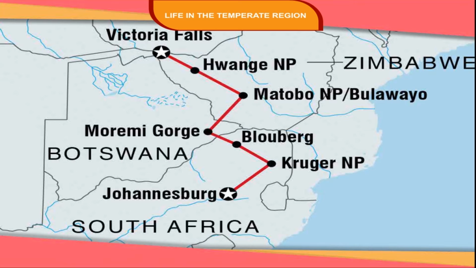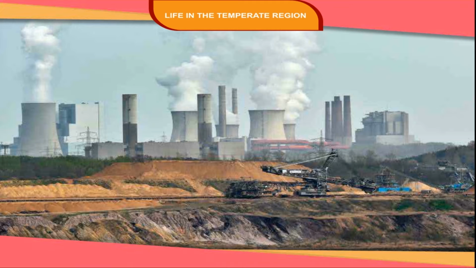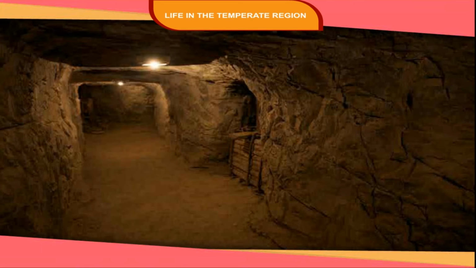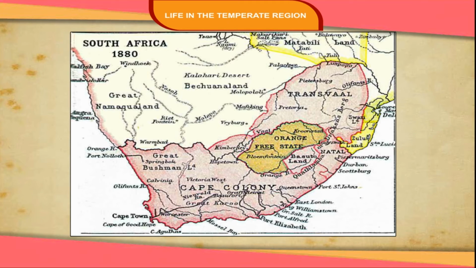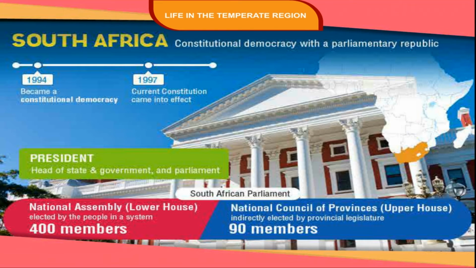Johannesburg is the biggest city of the area and also an important commercial and industrial center. The most important occupation for the people in this area is gold and diamond mining. Kimberley is another center for diamond mining. Mining of gold and diamond in South Africa led to the establishment of trade ties with Britain, and gradually South Africa became a British colony. It is now a democratic country.